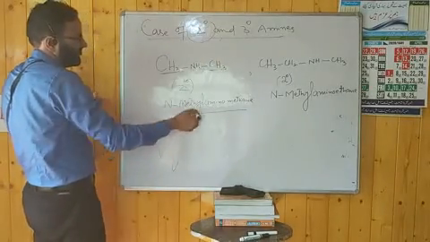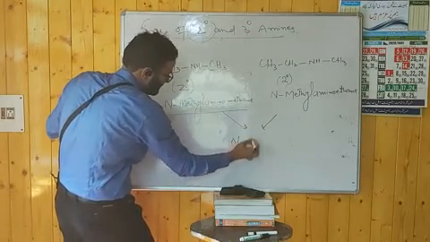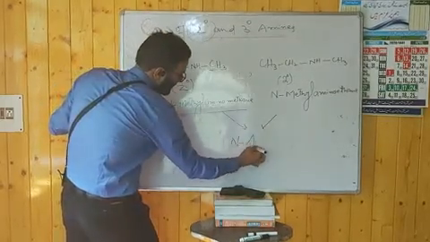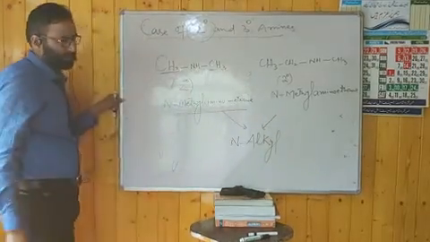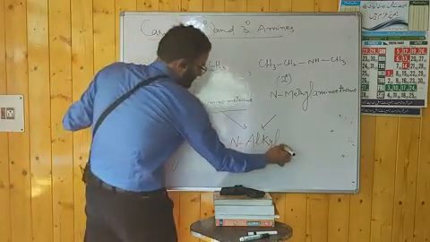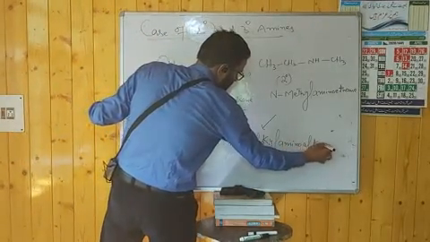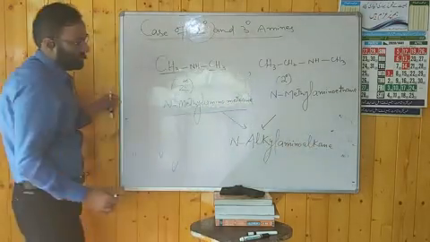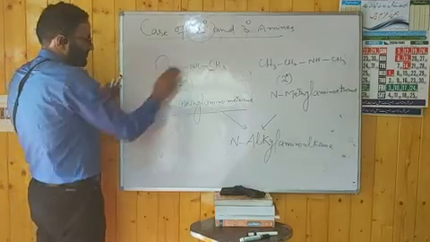2 degree amines can generally be named as N-alkyl aminoalkane. If it is symmetric, then there is no problem.